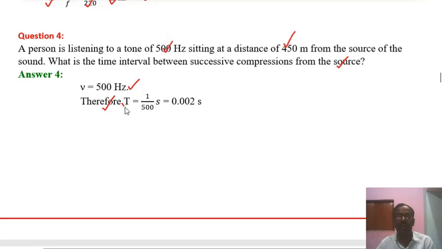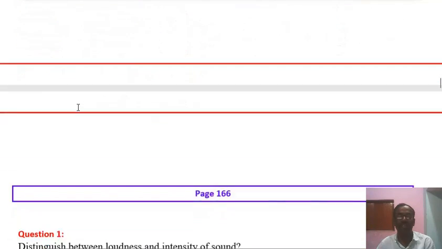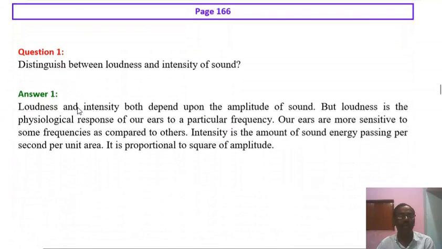Therefore we know that time period T equals 1 by f, or nu. So we put here 1 by f, where the value of nu is 500. After the proper calculation we get 0.002 second. So this is the successive compression, and I hope there is no problem understanding the numerical solution of question number 4. Let's see the next question of this chapter.